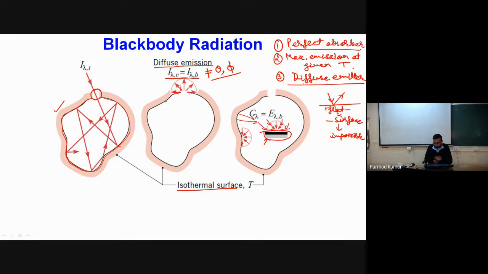Another important characteristic of the black body which we consider is that any radiation emitted from this black body is independent of direction. That's why we can consider it to be a diffuse emitter. So we have constructed a special shape of cavity which shows these characteristics. However, it is very, very difficult for a flat surface to exhibit such characteristics.